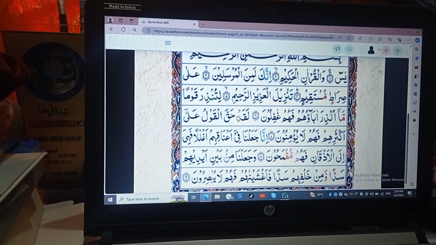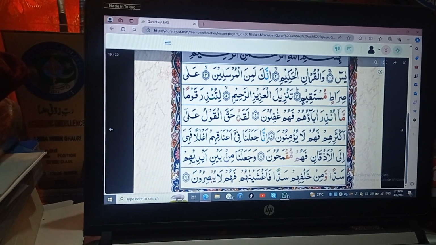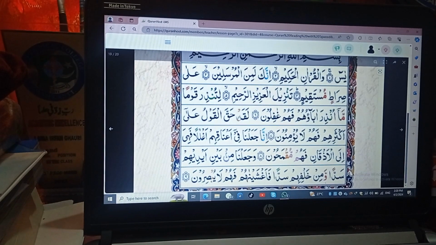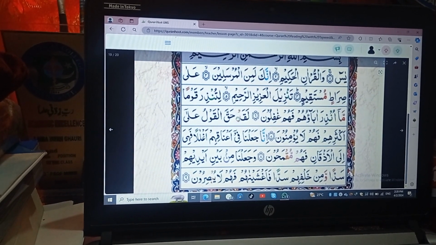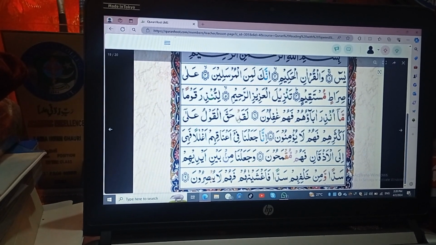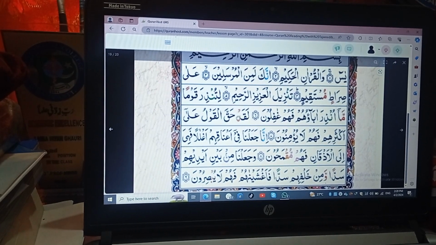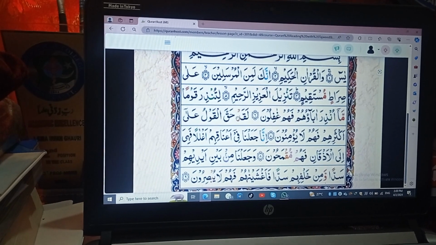Qalqala is basically the bouncing back of the sound. So whenever there is a sukoon sign on qalqala letters, we have to give the echoing effect to these letters and make a little lighter echo sound, and we have to pronounce these letters bouncy. Like here, the word is laqad, and the letter dal has sukoon sign on it, and dal is the qalqala letter. So first of all we have to follow the rule of sukoon,